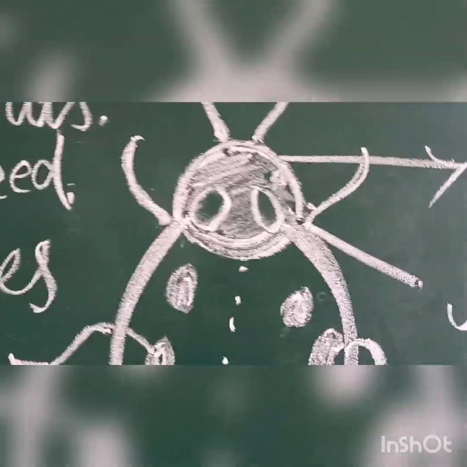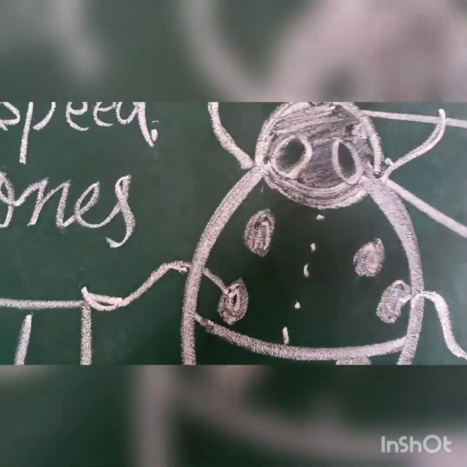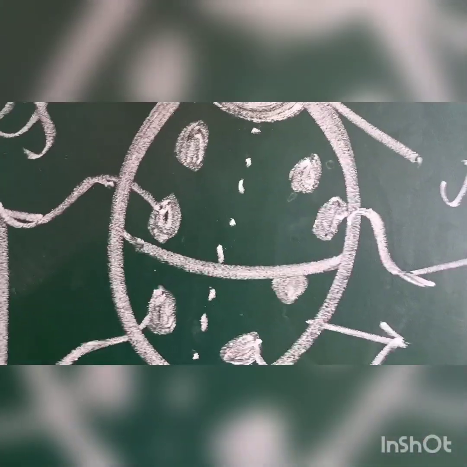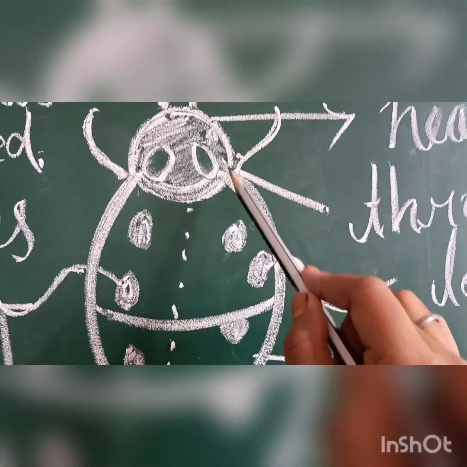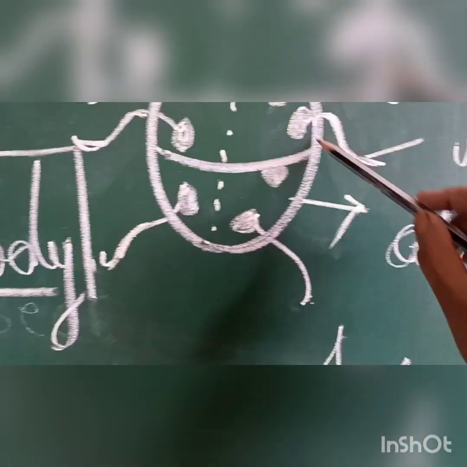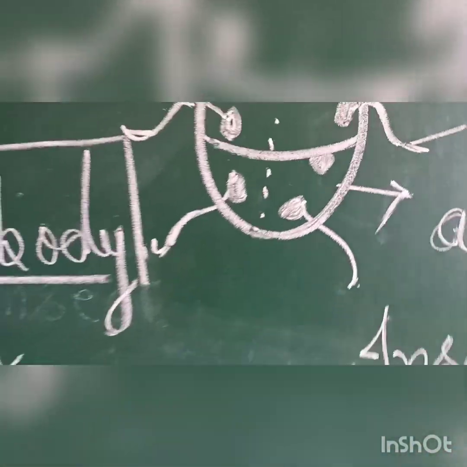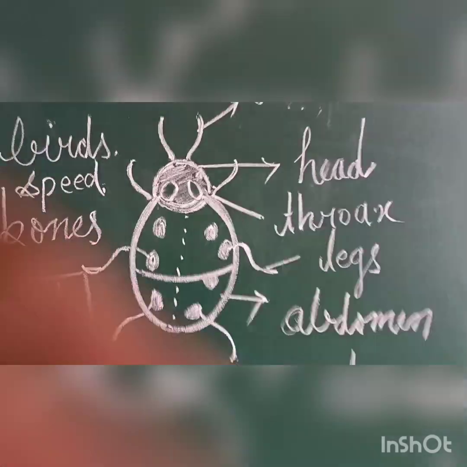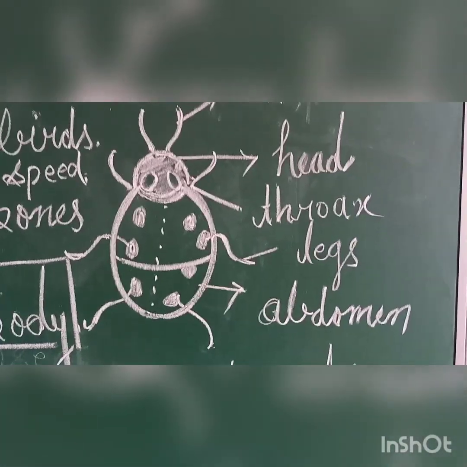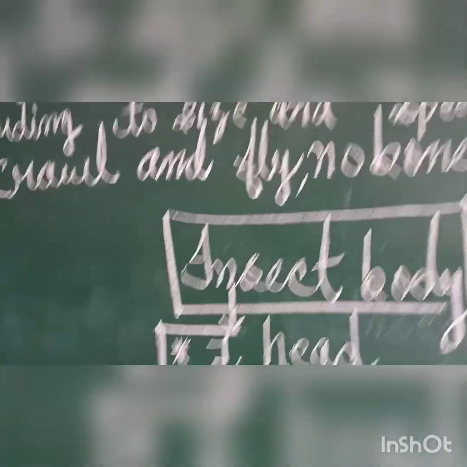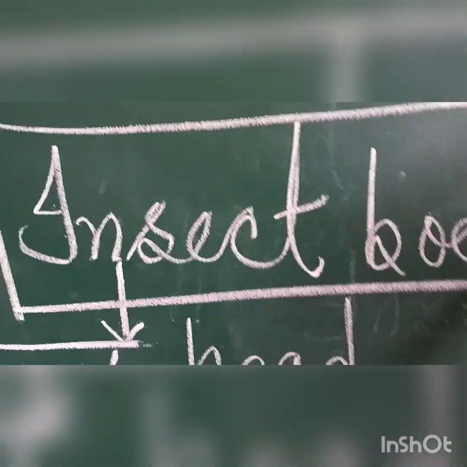Abdomen. Now students, in the head we find 2 antennae. This is the head part, this is the thorax part, and on the body the insect has 6 legs: 1, 2, 3, 4, 5, 6. So this is the labelled diagram of an insect.